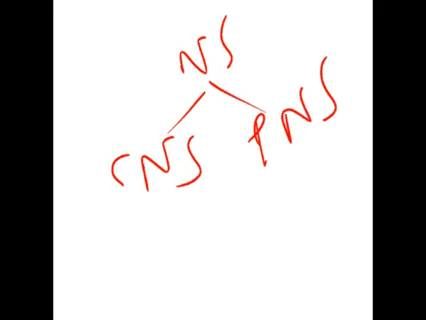One is the motor nervous system, another one is the sensory nervous system. Sensory means all the sensory organs come under the sensory nervous system.